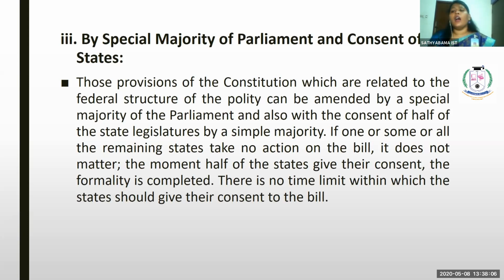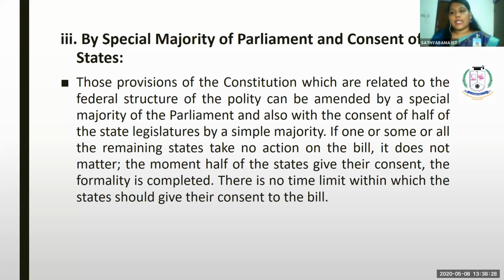It means that we are very much aware that we should get a two-third majority in the Parliament, and the two-third majority is not the only criterion to amend any act, but it should also be approved by the states.